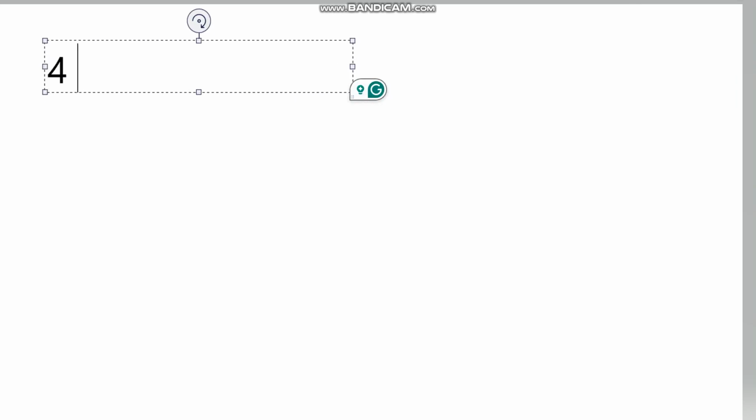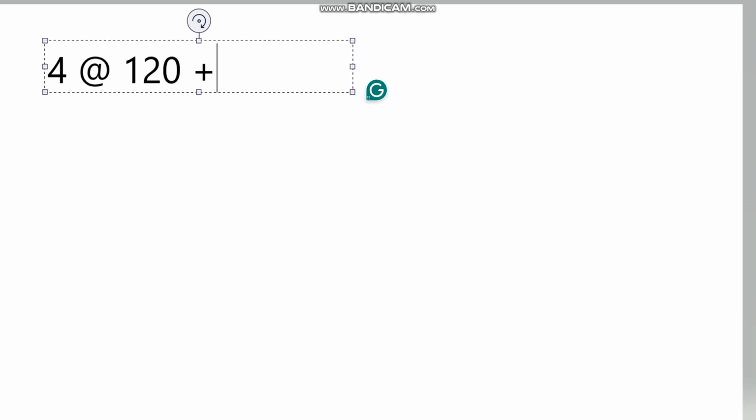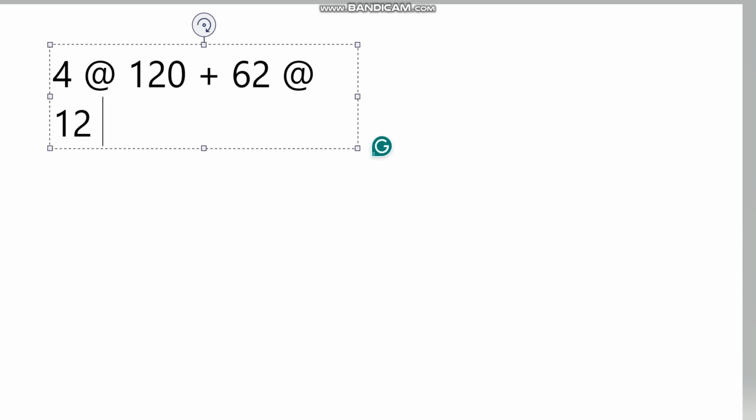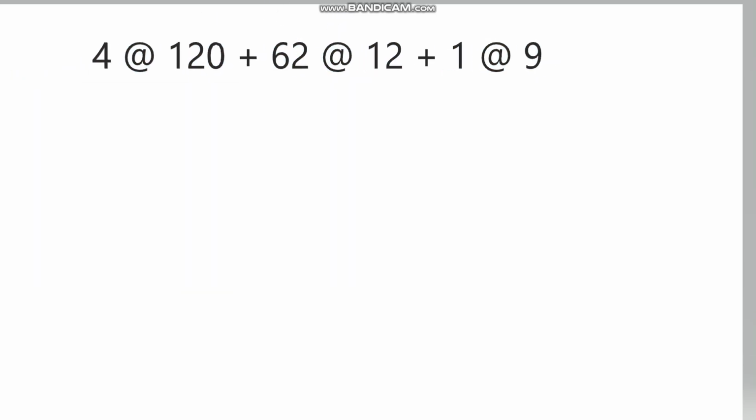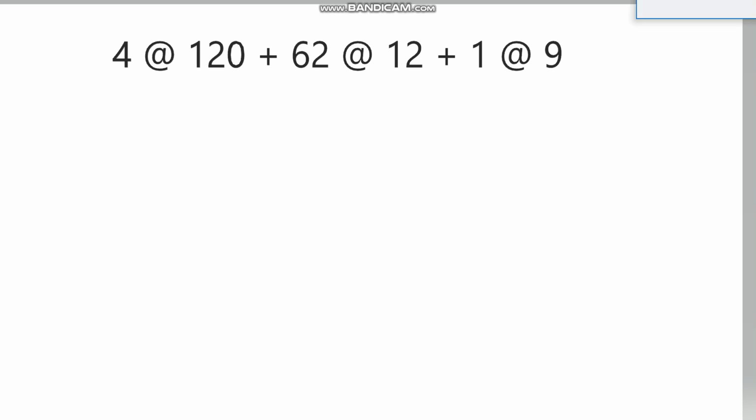So I'm just gonna make up some random values. Okay, so 4 at 120 degrees plus 62 at 12 degrees plus 1 at 9 degrees, right? You really don't have to do anything. It doesn't really matter what these numbers are, because if you map them out all as a triangle, right?